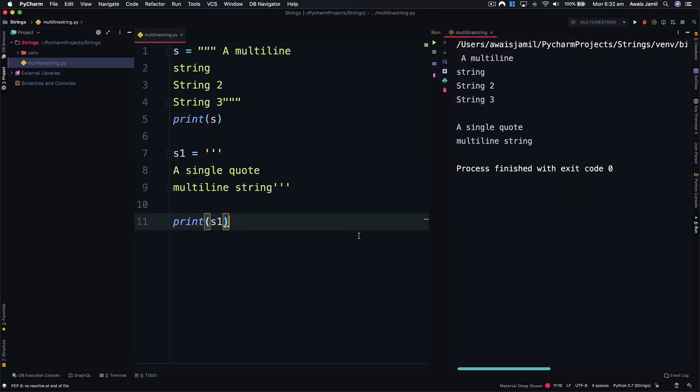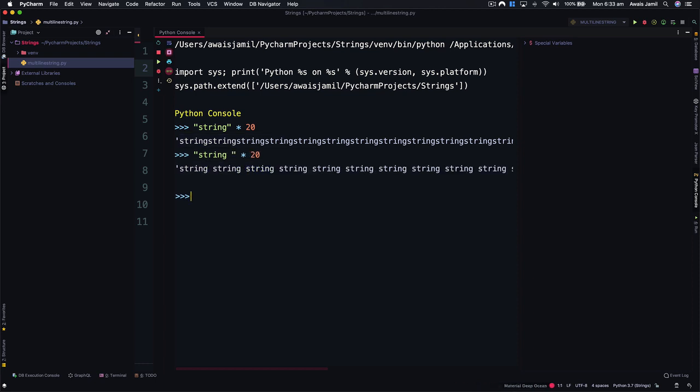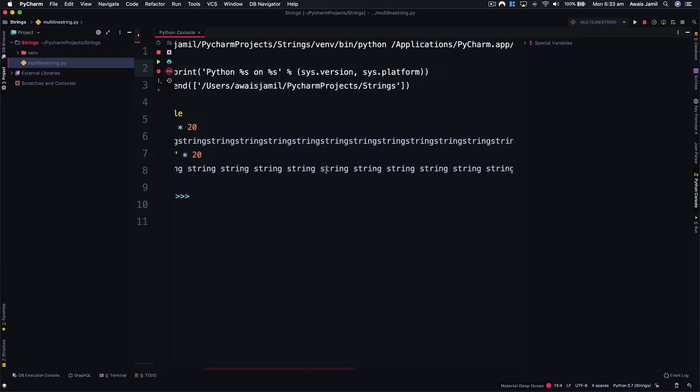Next up, we're going to talk about how we can repeat strings. If I say double quote string, and I just multiply this by 20, you will see we have string. Now I'm going to give a space here to actually see. Okay, there you go. We have a string written 20 times.